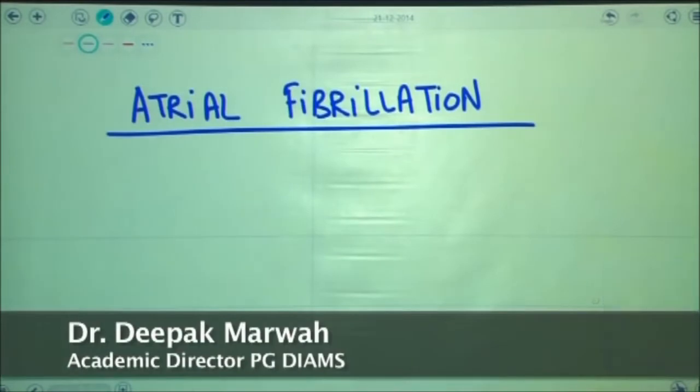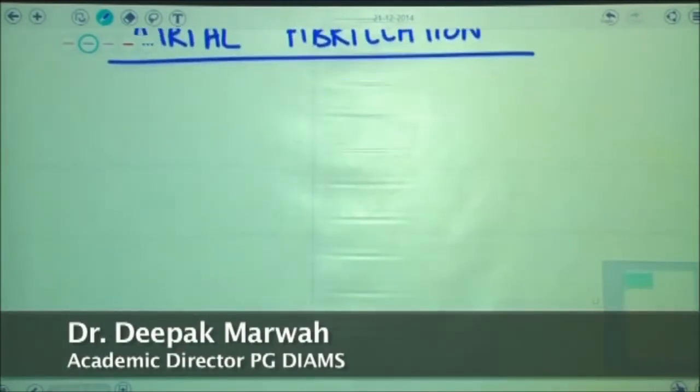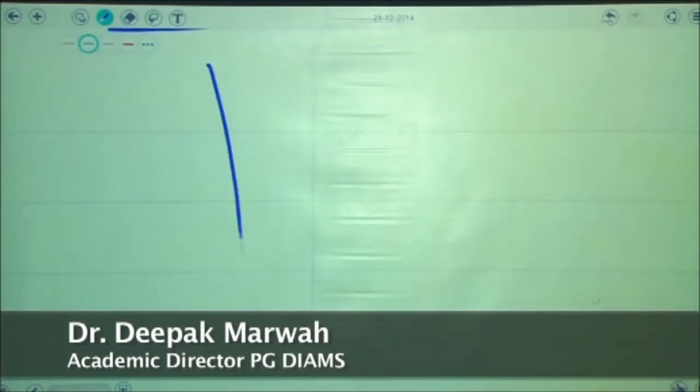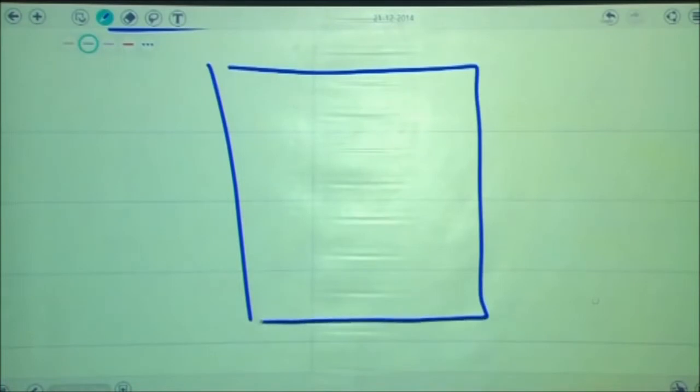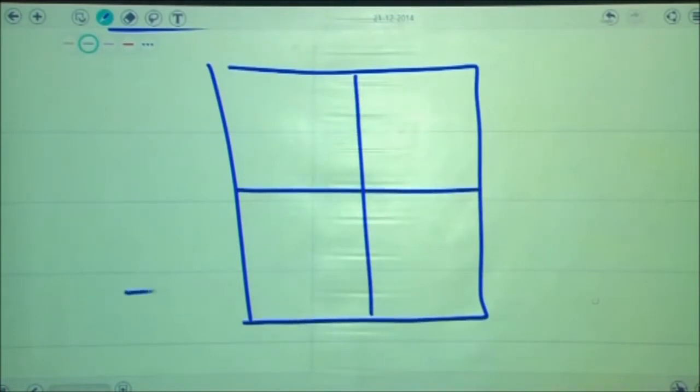Guys, today we shall be studying tachyarrhythmias, and the first tachyarrhythmia that we shall be discussing would be atrial fibrillation. It is the commonest sustained arrhythmia in clinical practice. Atrial fibrillation is characterized by the development of an abnormal ectopic focus, and this ectopic focus would be concentrated in the left atria of the patient.